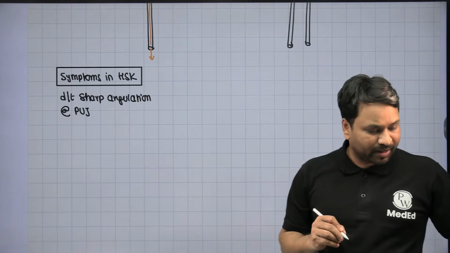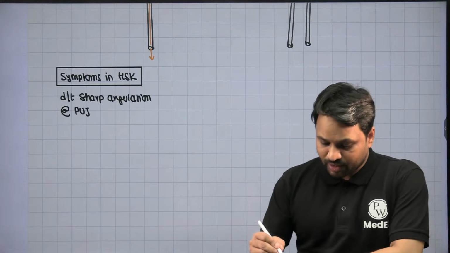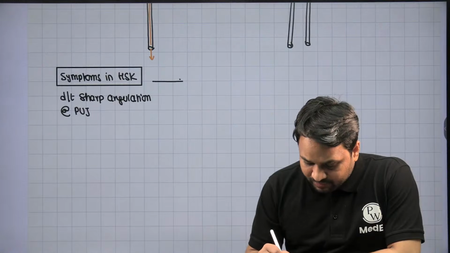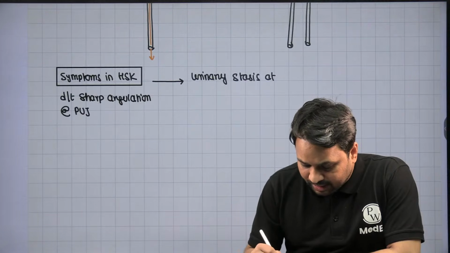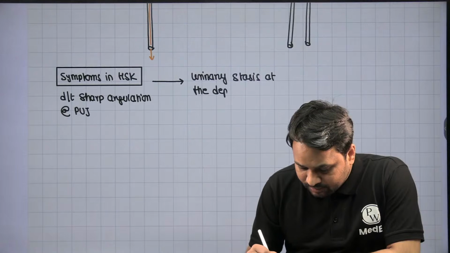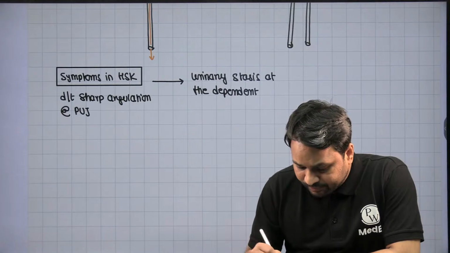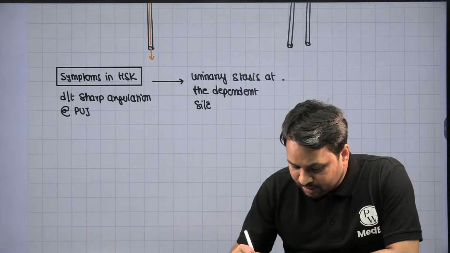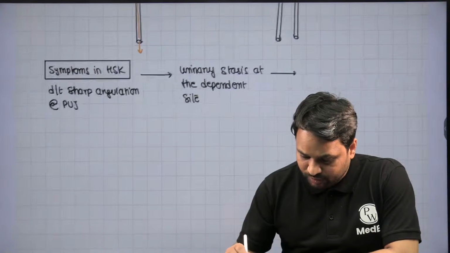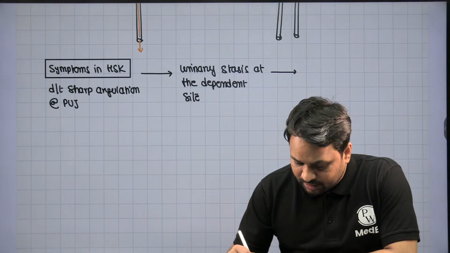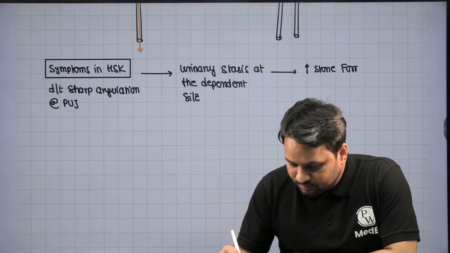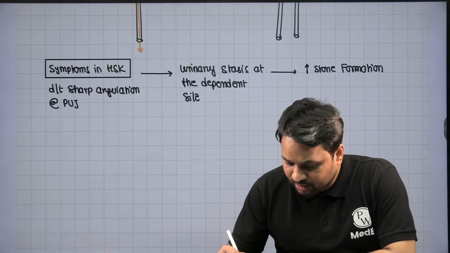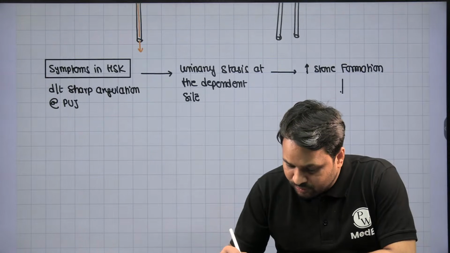This sharp angulation at the pelvi-ureteric junction will result in urinary stasis at the dependent site. Now, this urinary stasis will result in precipitation of nephrolithiasis. It will result in increased stone formation.